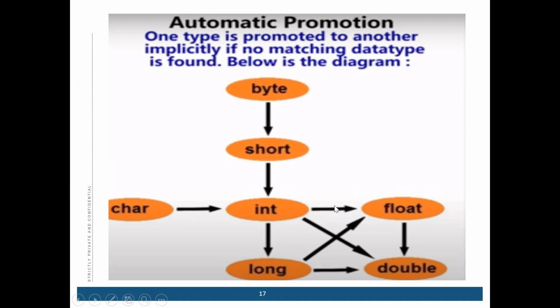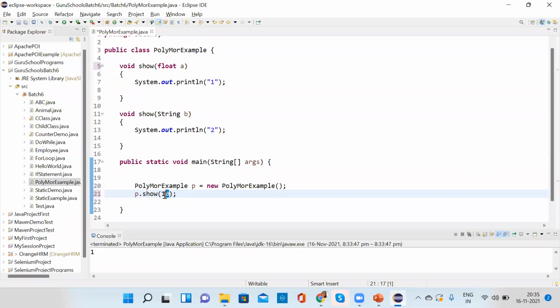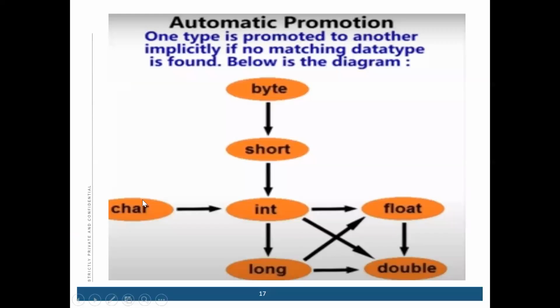If you are writing float, then integer will work. Whatever you write, the previous one will work. This is for calling. If you call a character, it will take integer. Now there is no integer. If I call the character, will it work? Yes. Why? Because character is float also. Correct? Float also, right?